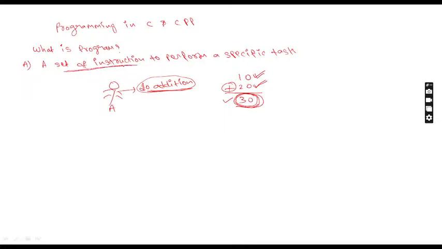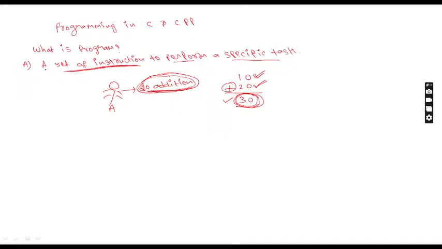As per computer language, these are called a set of instructions to perform a specific task. What is the meaning of perform? My task is to do addition. To achieve this task, what are we doing? We are performing certain operations, a certain number of instructions. So this is nothing but a program.